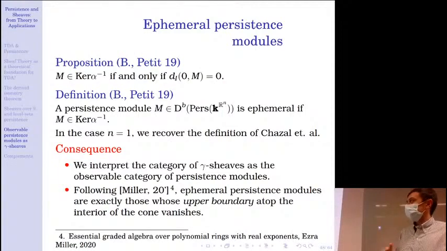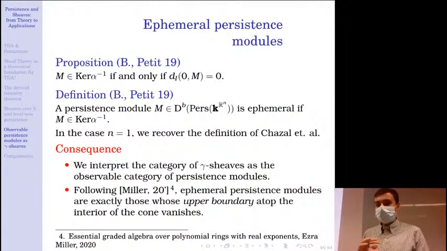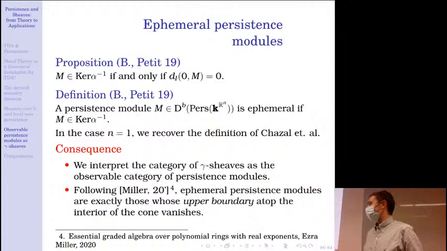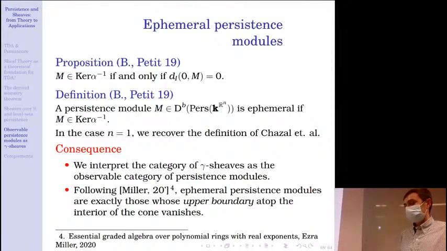And it was Ezra Miller who mentioned to me that the property of being ephemeral also has a nice expression in terms of the upper boundary functor that was defined in Ezra Miller's work. And so this means that we can interpret the category of gamma sheaves as the observable category of persistence modules.